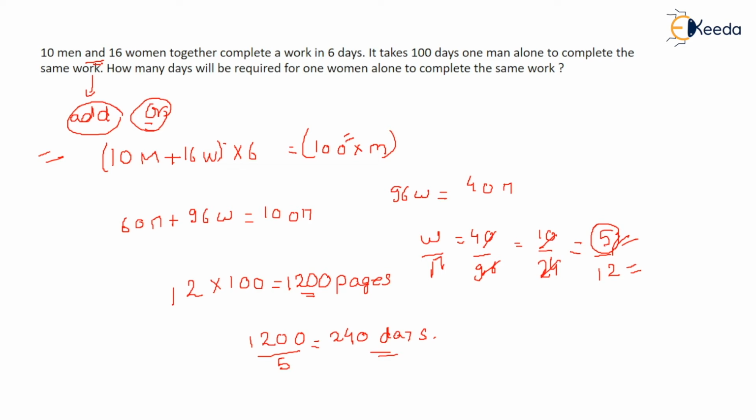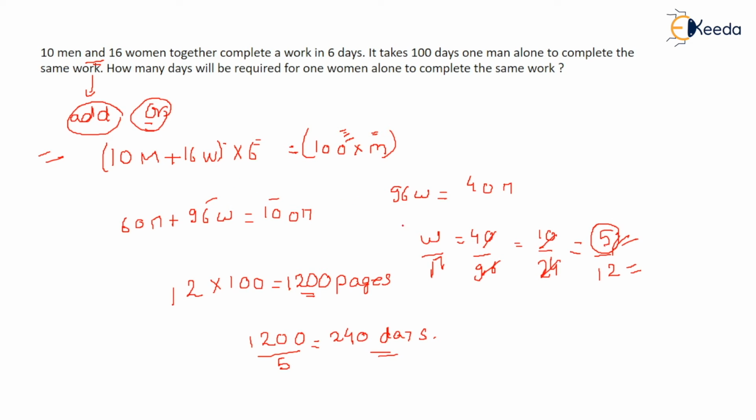Okay, so here it is told that 10 men and 16 women together can complete a work in 6 days. So 10 men plus 16 women, how many days are they working? Into 6 days, right? They are working together for 6 days, equal to 100 days it takes men alone to complete the same work. So it is the same work. That means we can equate it. So one man is taking 100 days to complete the work. Now we can solve this.